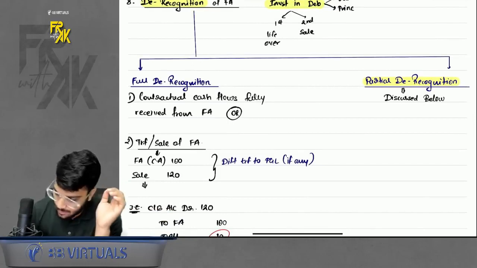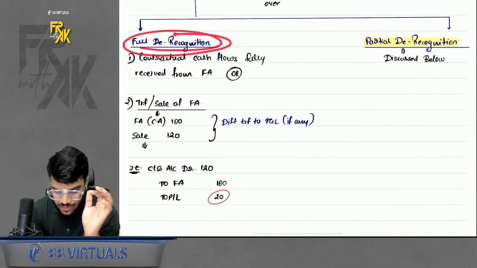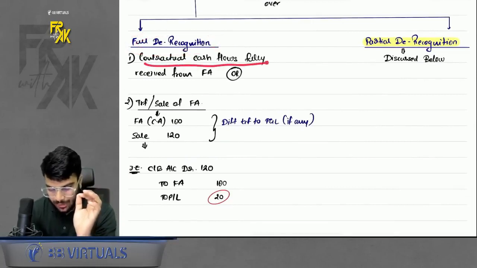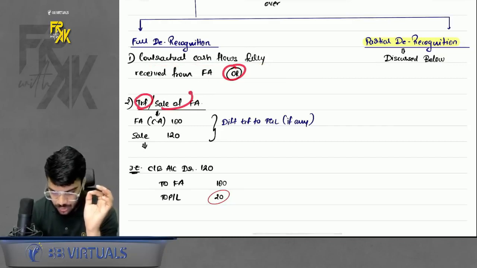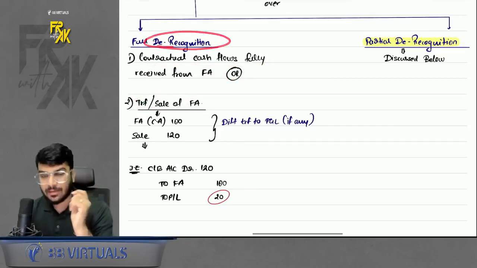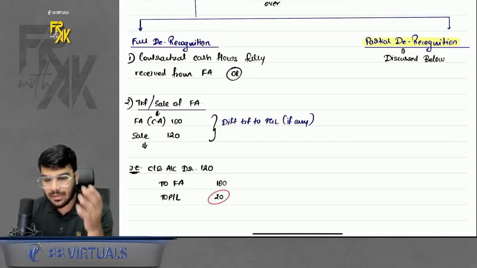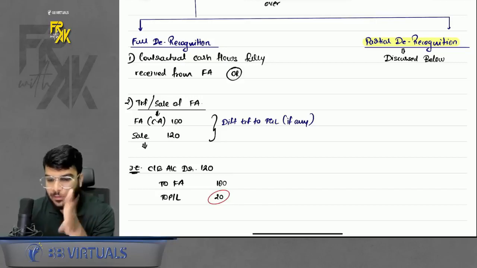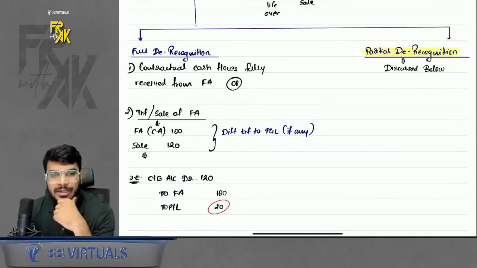Okay. Then this was a full derecognition. That means full derecognition can happen only when your contractual cash flows are fully received from the financial asset, or you have transferred or sold the financial asset. Simple. And whenever you derecognize the financial asset, if you are selling it, whatever profit or loss is there, it is a realized profit or loss. Transfer it to P and L. Is this clear to everyone? Good job. Then we discuss partial derecognition.